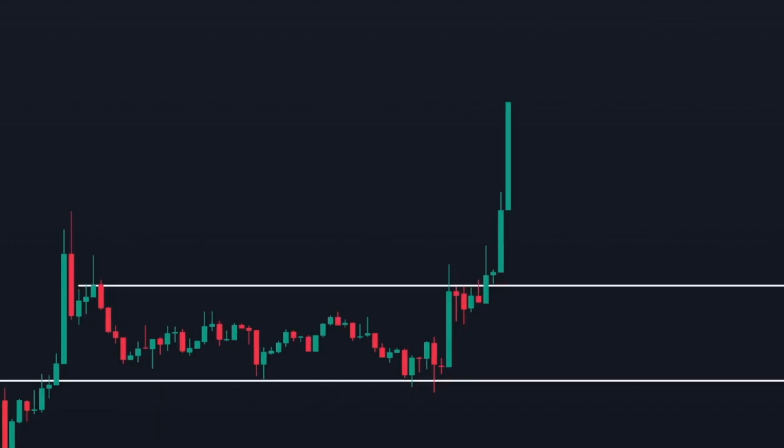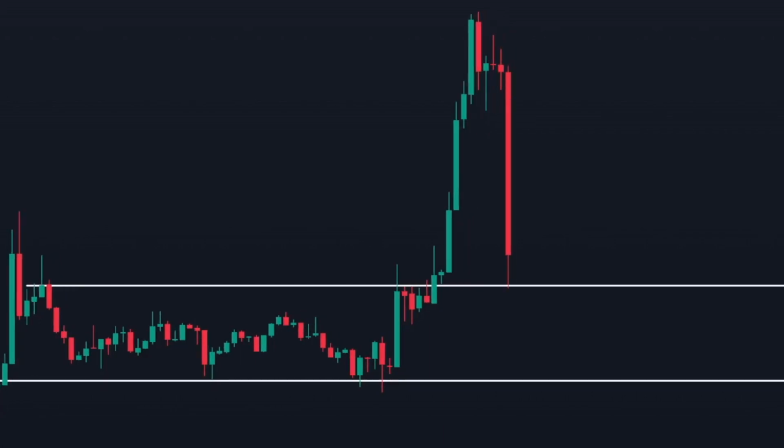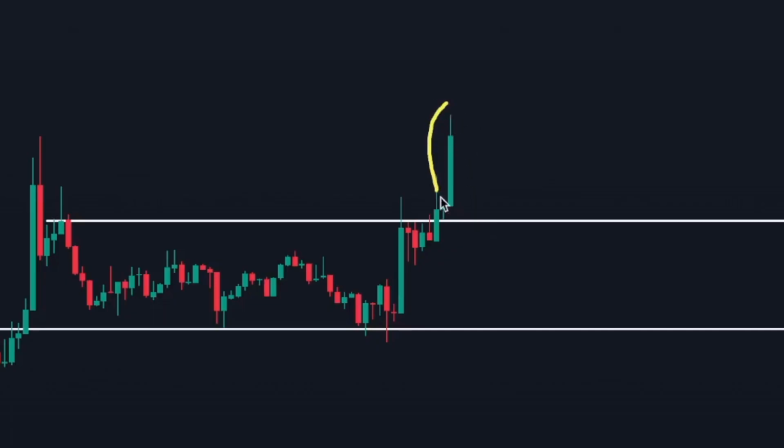Now, three possible scenarios can occur. First, the price may continue to rise from here. Second, the price could return to the resistance level and rebound. Thirdly, the price might break through the resistance level and fall back down, indicating a false breakout. For this, you will enter the trade when the momentum candle closes.